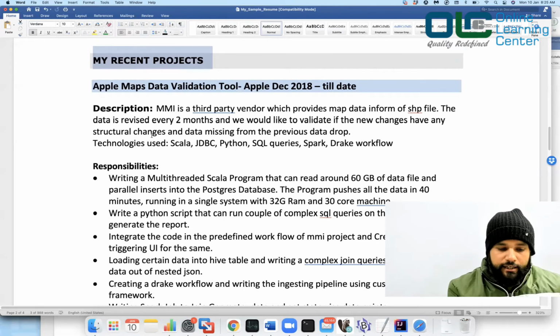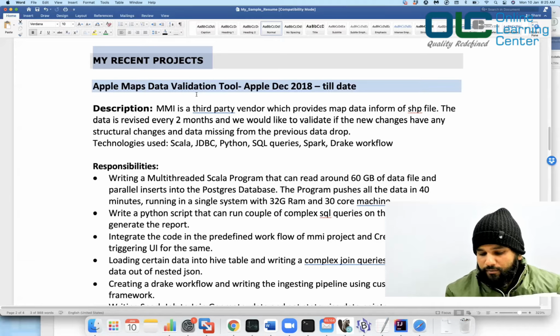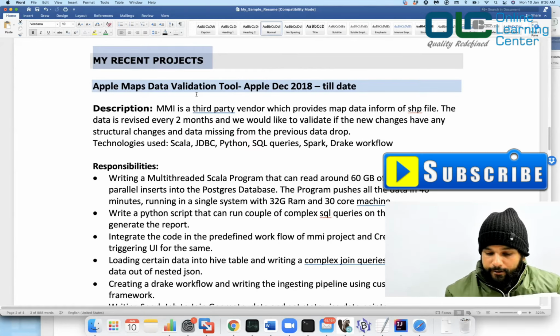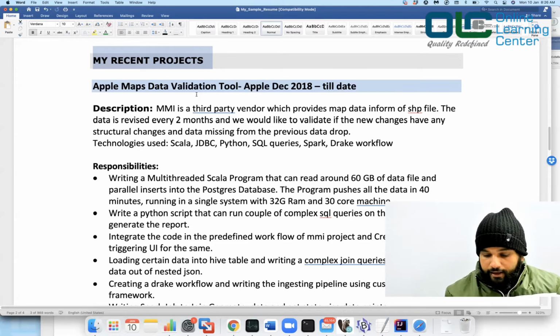Now, I'll talk about one project which I worked on in my last job, the Apple Map Data Validation Tool. I was creating some jobs which would help us look into the raw data that comes as part of the project, and that raw data would have a lot of structures. We had to process that raw data and validate a few things, like whether we have this data or not, whether all these things are matching or not. We had a list of rules, and before we even process this data, we had to create a validation tool that can help us process the data.